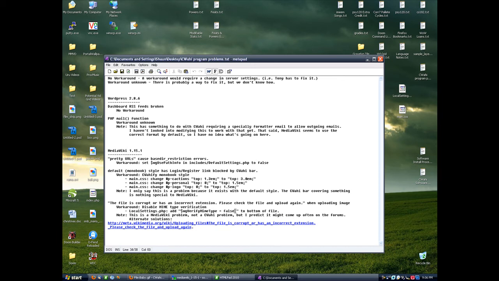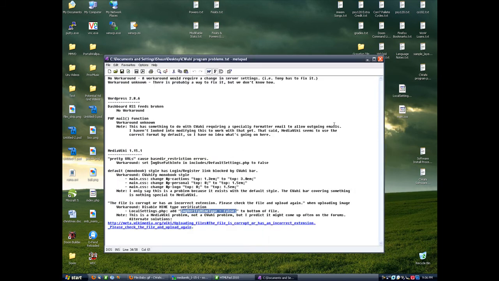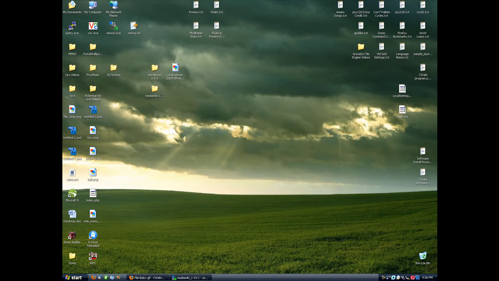So what you need to do is add this line here, $wgVerifyMimeType = false; semicolon. You want to add this to the bottom of your LocalSettings.php file, right here under cache epoch. Save that, upload it to the server, and uploads will work.